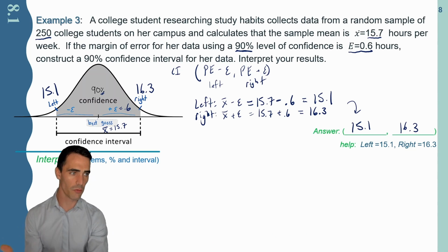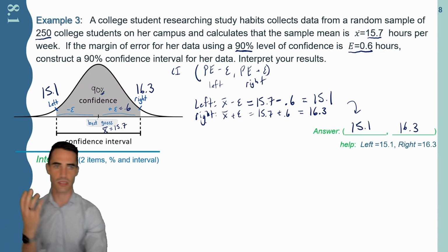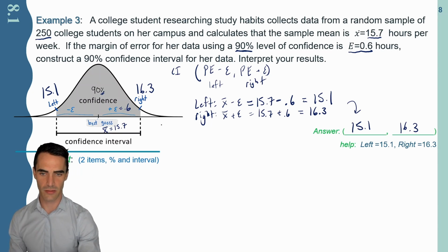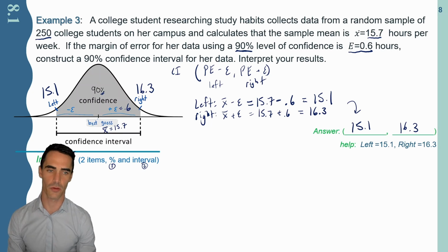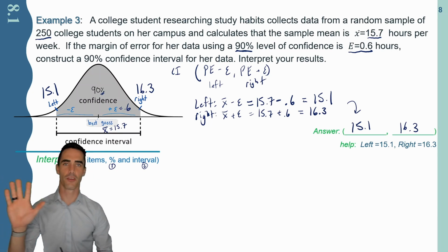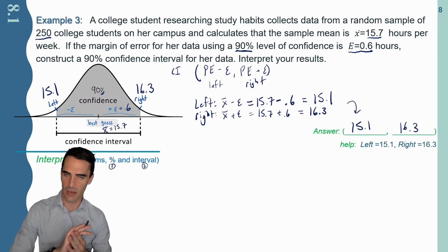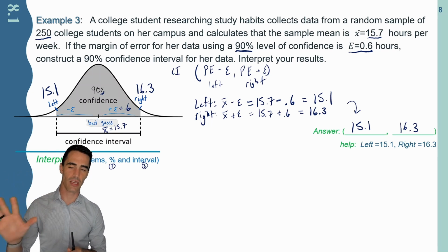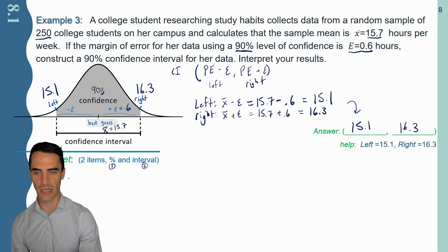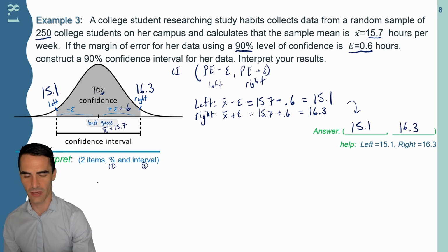In fact, to that end, when we write these assertions or these interpretations, we should always include those two ingredients. What was the level of confidence? And also, what is the actual interval? Instead of simply making a bold claim as to, we talked to 250 students, and out of the whole school, the average is going to be 15.7 hours. Instead, we need to make sure we include these two ingredients. And I'll write my example like this.